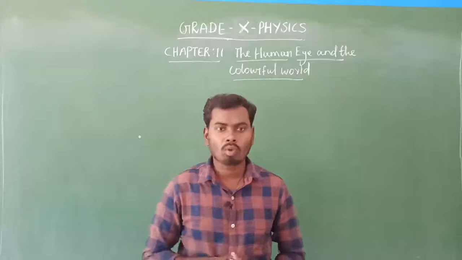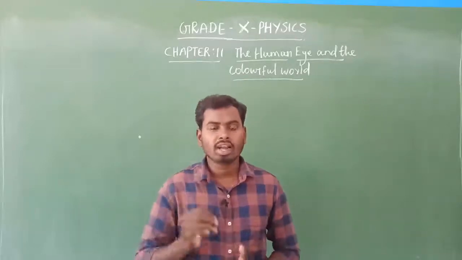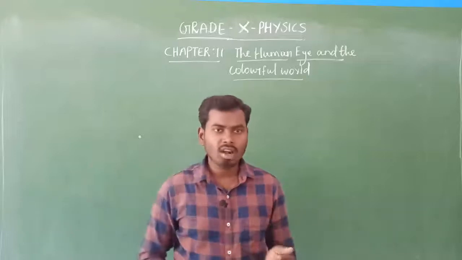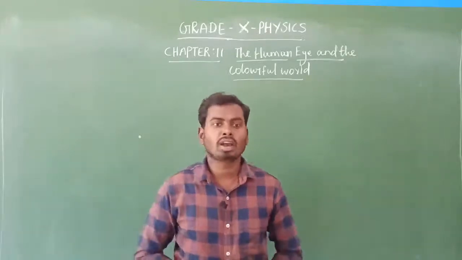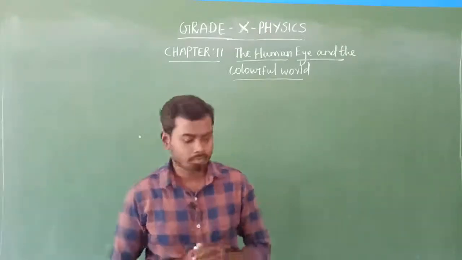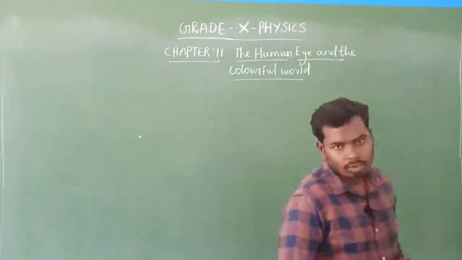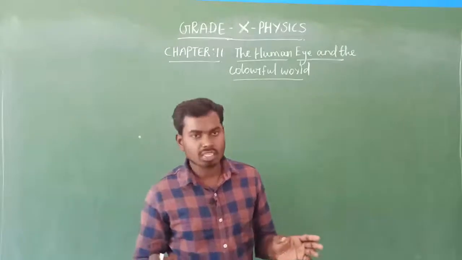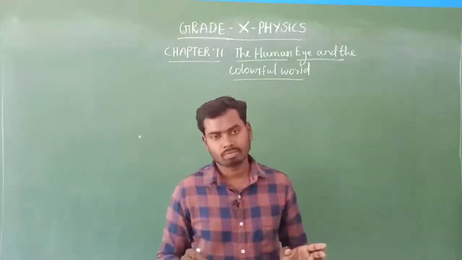That longer wavelength is red color. That is the reason why during sunrise and sunset the sun and the surrounding sky appear reddish, because red color never gets scattered completely before reaching us.